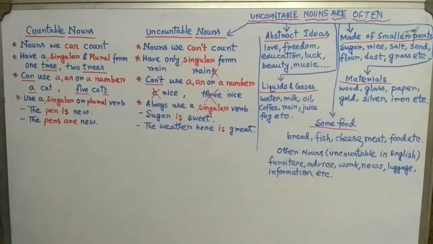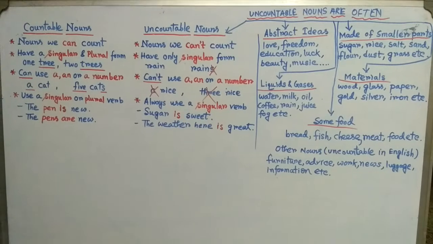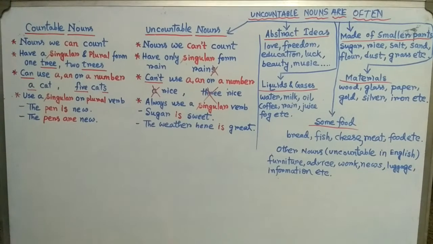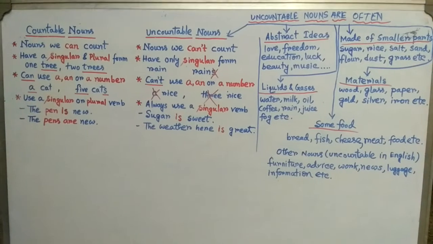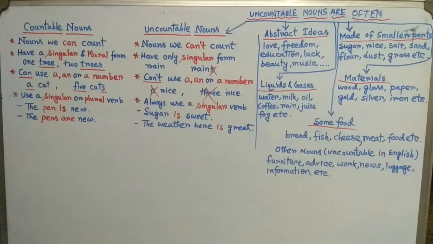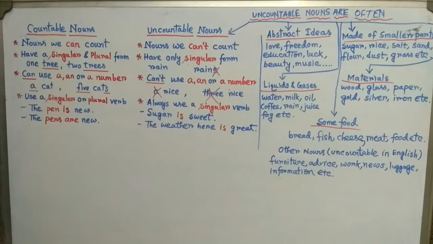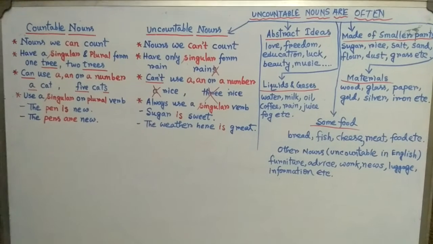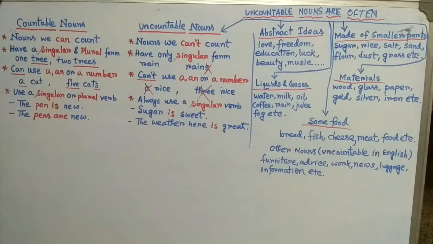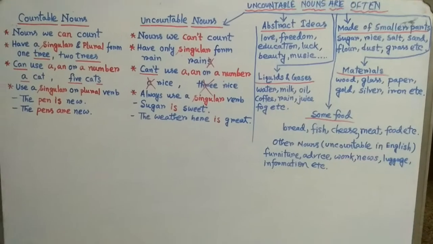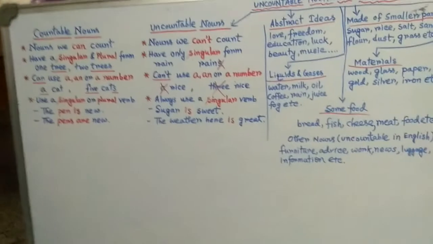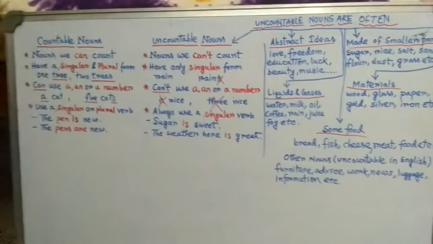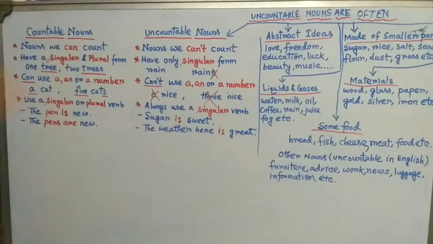For example, education. Education, this is abstract. Why? Because we cannot touch education. Can you touch education? You cannot hear education. Can you hear it? No, you cannot. This is what we can hear, but education is not here.